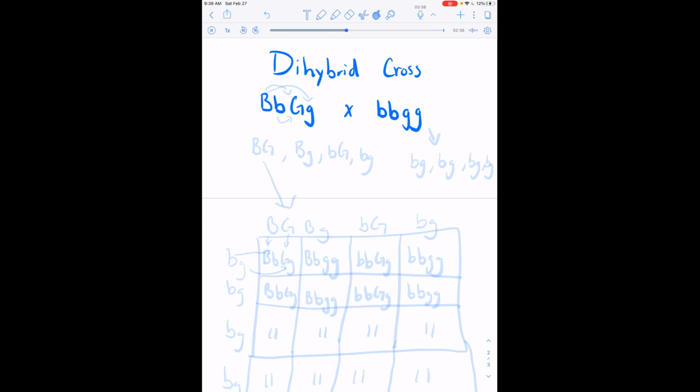Now we have to segregate this. Like I said in the lecture, when you segregate, it's kind of like meiosis. So when we're segregating, we're going to be using the FOIL method here. So we're going to have the first ones. So it's capital B, capital G. So these 2. Then we're going to go with capital B and lowercase g. So then these outside ones.